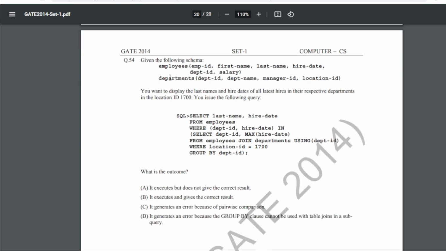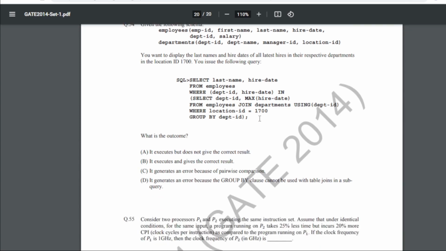54 is given the following schema, right? And now you want to display the last name and hire dates of all latest hires in their respective departments in the location ID 1700. You issue the following query, right? So this is the following query. What is the outcome? It executes but does not give the correct result. So out of these 4, for 54 the B is the answer, that is it executes and gives the correct result. So this is what the output is. You can also run this query.